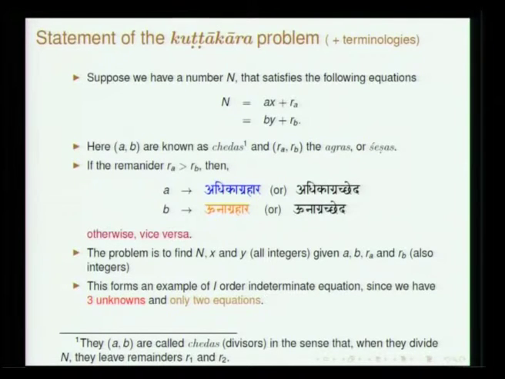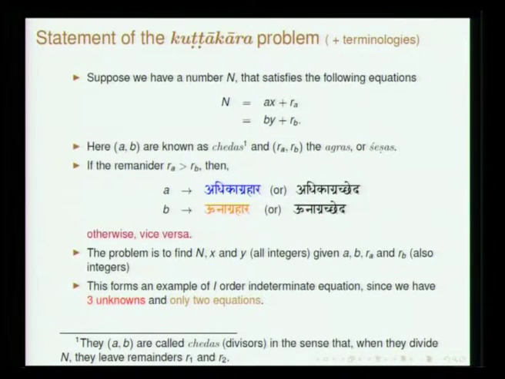To very quickly recall, so this is the Kuttakara problem. We have a number n, and this number can be expressed in 2 forms, Ax plus Ra and By plus Rb. So, Ra and Rb are called as agras. So, if Ra is greater than Rb, A is called Adhikagra Hara and B is called Unagra Hara. Hara in the sense, so if you want to find out Ax, you have to divide n by A, and of course, Ra and Rb are the remainders. This is just to get the terms clear.